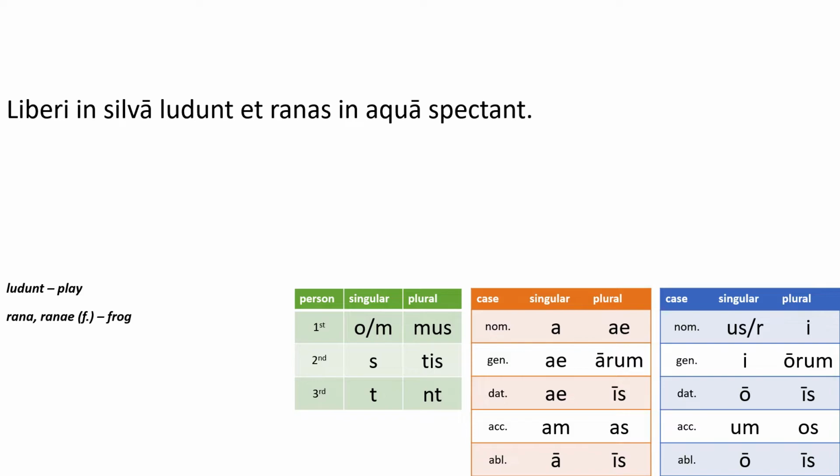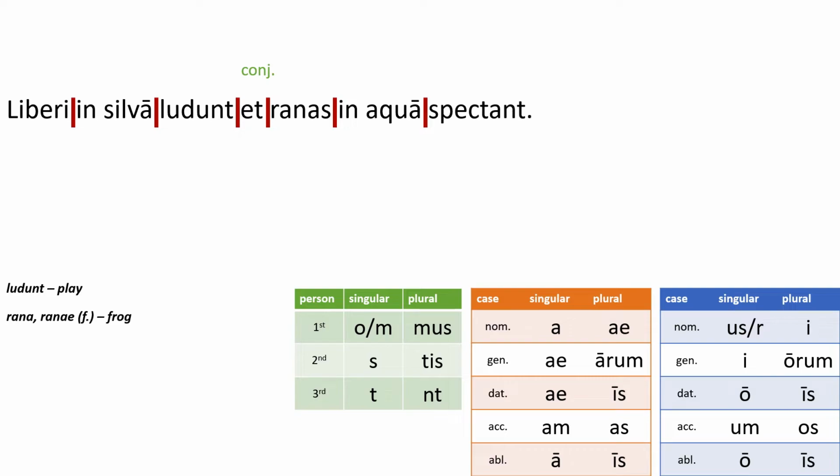Liberi in silva ludunt et ranas in aqua spectant. I'm immediately labeling the conjunction et. I don't know what it's joining yet.